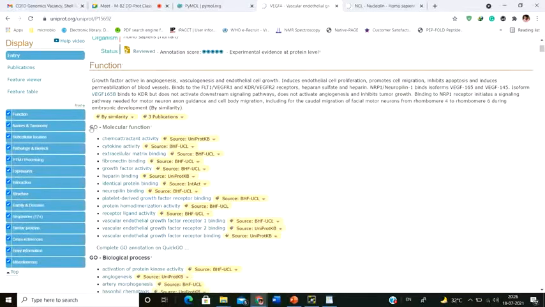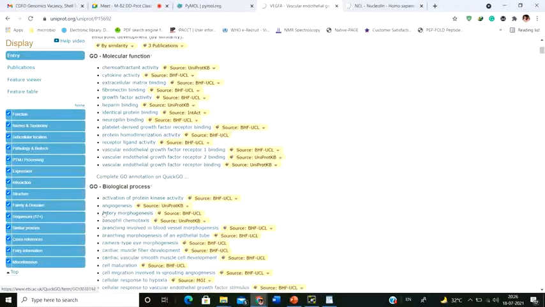Okay, so next we get to see the gene ontology terms, the molecular function of the particular protein. So these are the molecular functions of the particular protein: the chemoattractant activity, cytokine activity, all these things. Next you have the biological process. Now can anyone say the difference between molecular function and the biological process? What is the difference between molecular function and biological process?